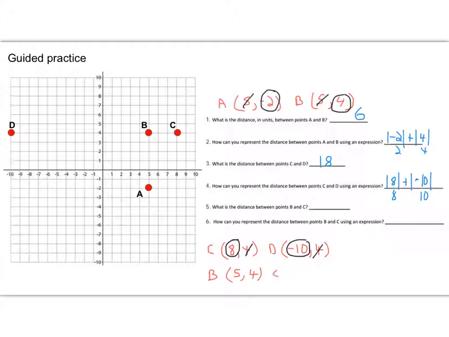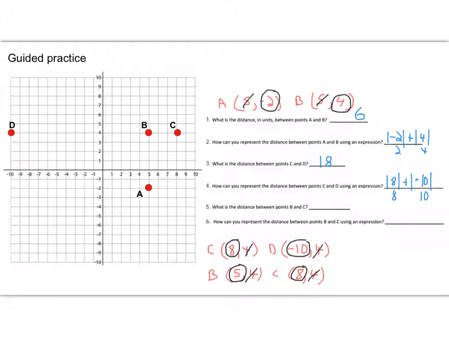And C, we see, is (8, 4). All right, let's go through the process. So I'm looking for the coordinate that's the same. They both had the same y coordinate, so we cross that out. They have different x coordinates.